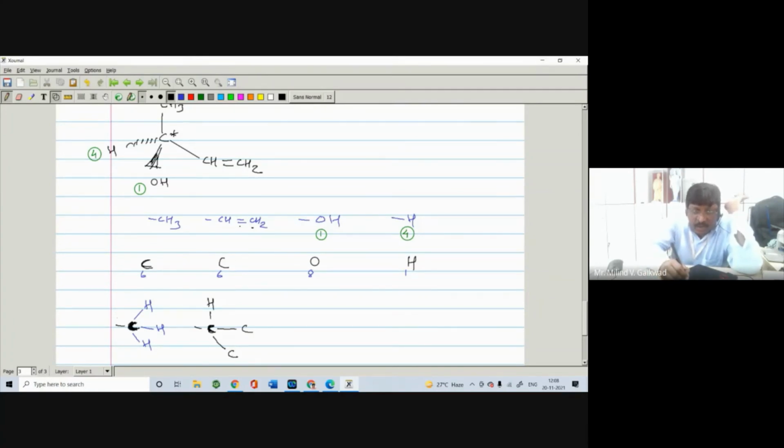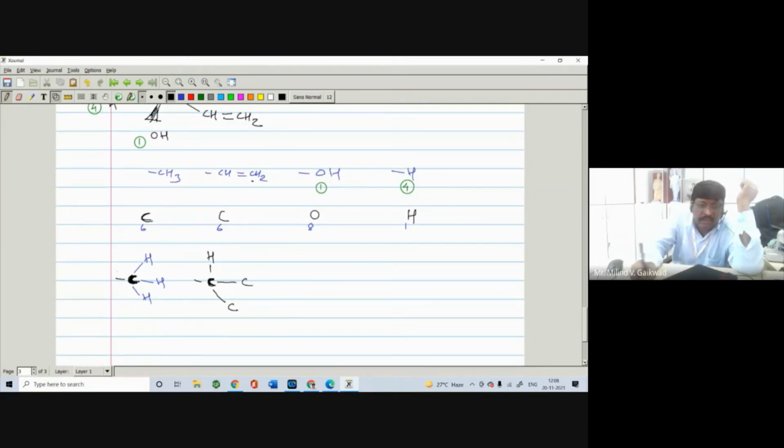As there is a double bond between the carbons, we have to consider it as a duplicate. Duplicate means two carbons: this carbon is directly attached to a carbon by the double bond, so you have to write down two carbons. In this way you write down the next elements. In the first group, the next elements are H, H, H. In this case, the next elements are hydrogen number 1, then carbon number 2, and again carbon number 3. So the next elements are H, carbon and carbon.